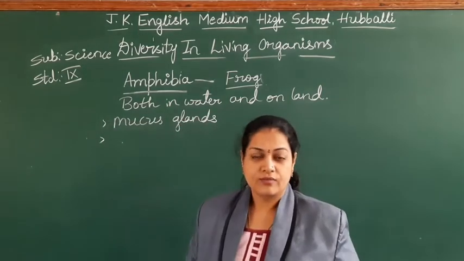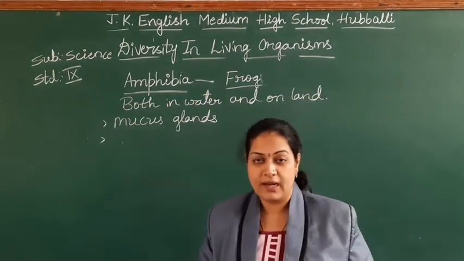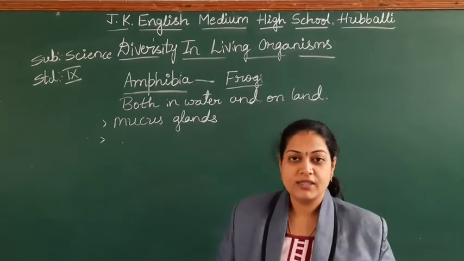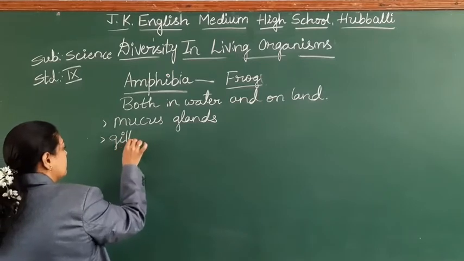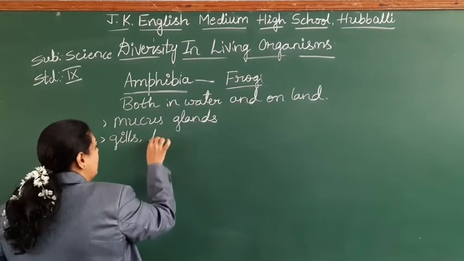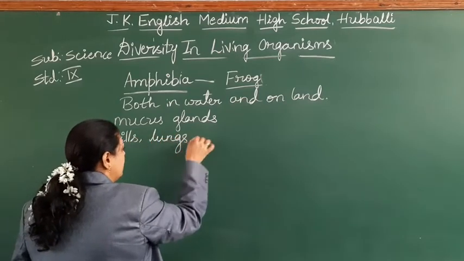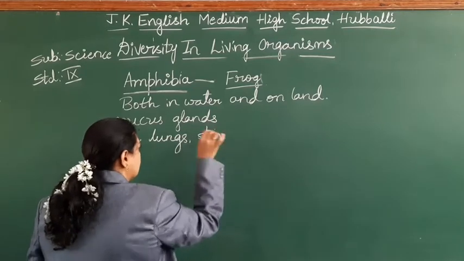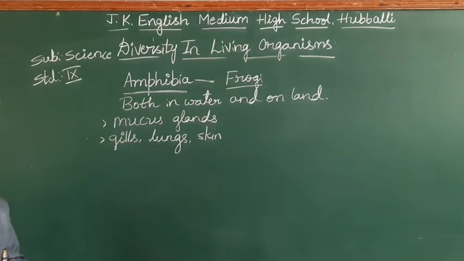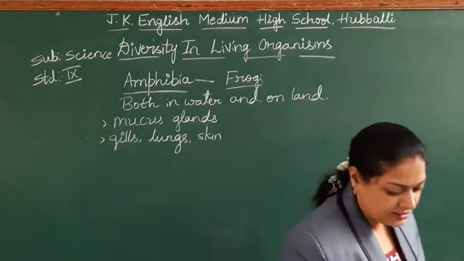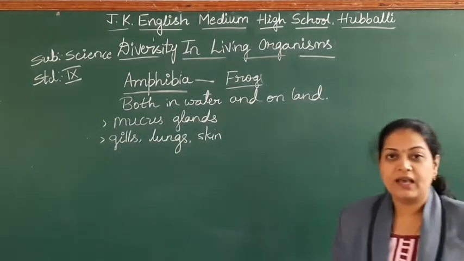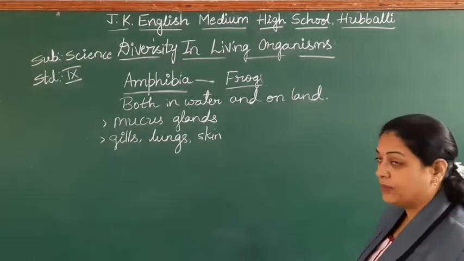The next one, where you find them in the water and on the land. In the water, how will they do respiration? With the help of gills. And on the land, lungs and the skin. See students, what are all the respiratory organs of amphibians? They may respire with the help of gills, lungs, or the skin.